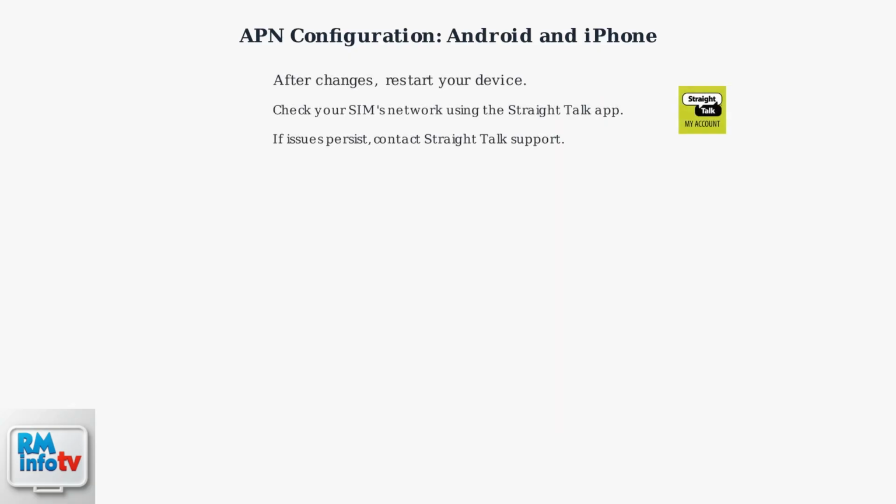After any changes, restart your device. To check your SIM's network, use the Straight Talk app. If issues persist, contact Straight Talk support.